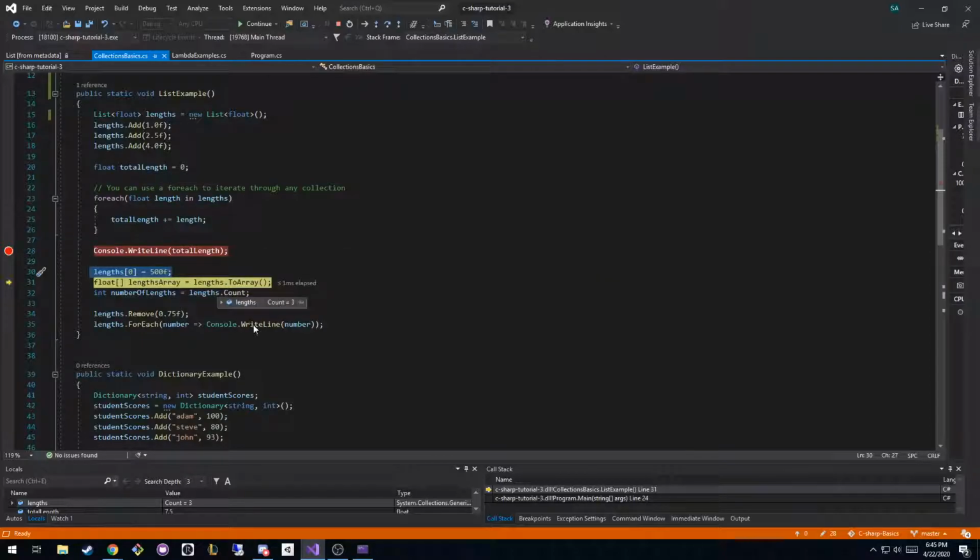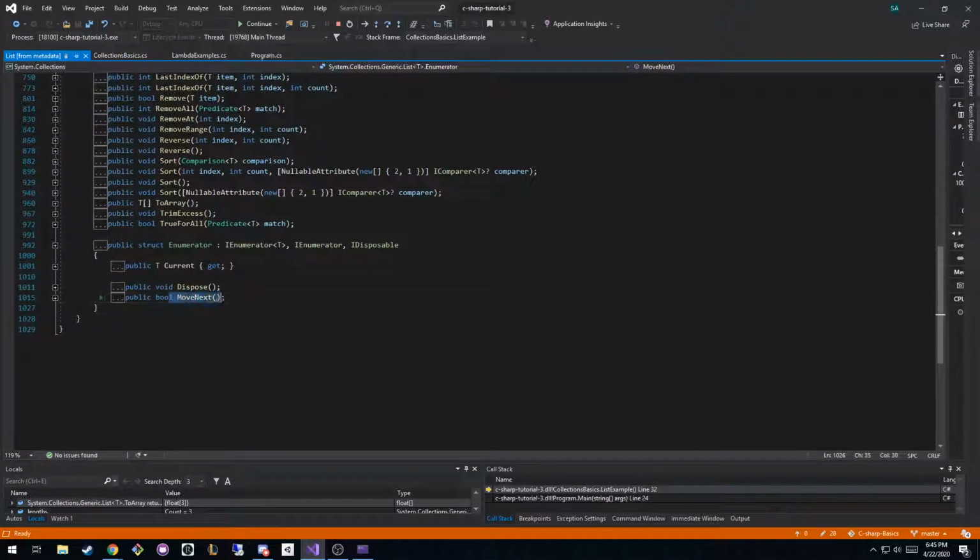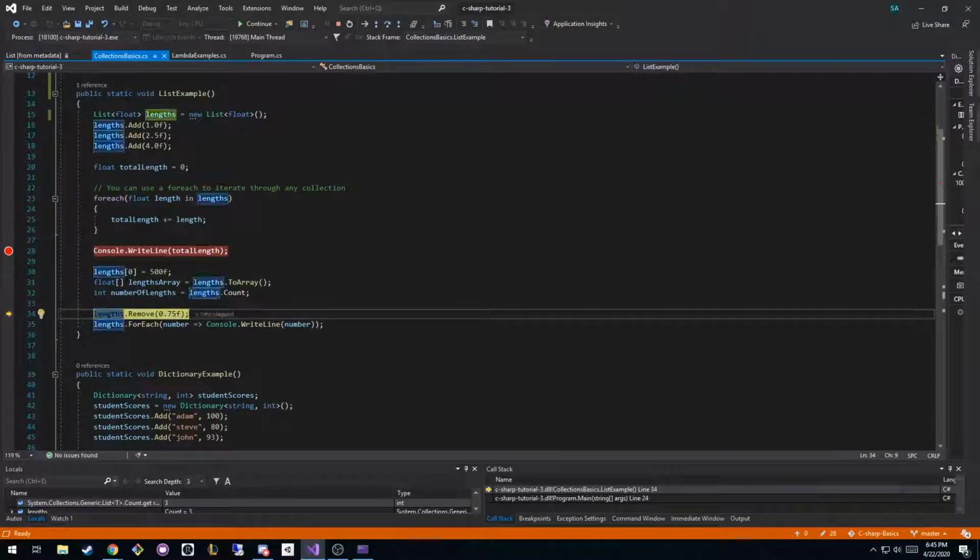The other cool thing is that collections can be converted to an array. So if I go to the next line, you can see if I look at the array, it's now an array with 3 elements, and they're 500, 2.5, and 4. The other cool thing that comes with IEnumerable is you can know the count of objects, because IEnumerable has a MoveNext, so it can keep moving until there's nothing left, so it knows the number of objects inside of it. So if I hit F10, the number of things inside of it would be 3, right? Because 1, 2.5, and 4.